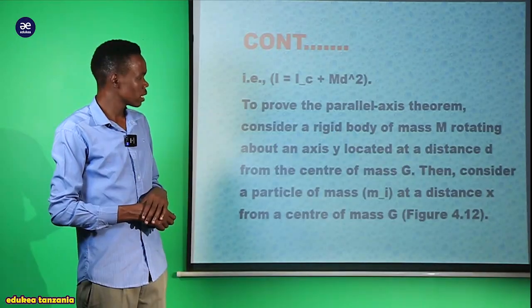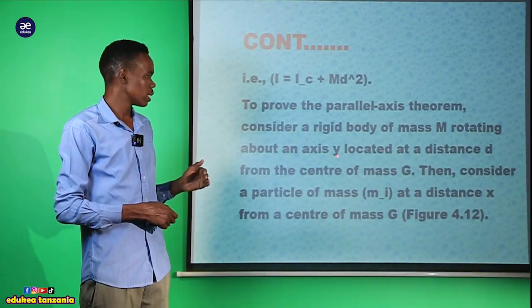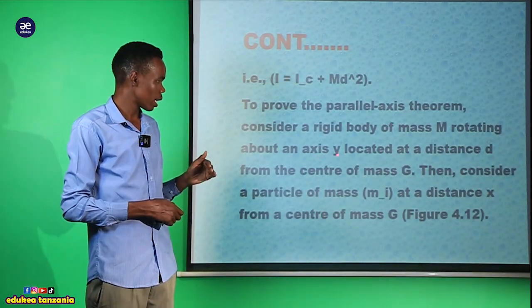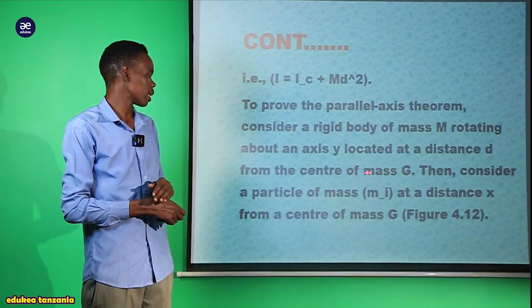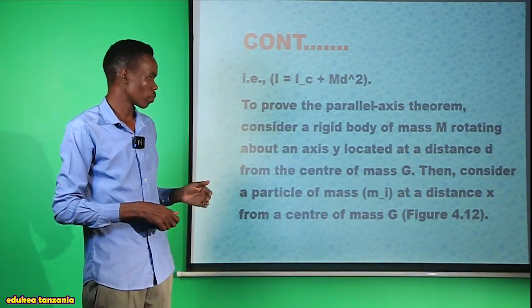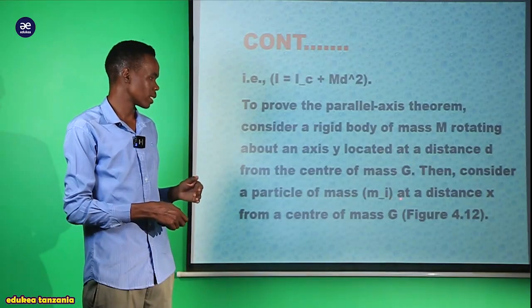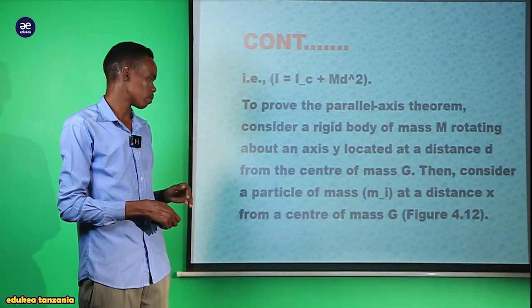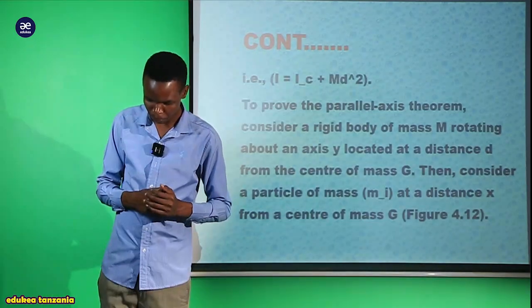So consider a rigid body of mass m rotating about an axis y located at a distance d from the center of mass g. Then consider a particle of mass mi at a distance x from the center of mass g.